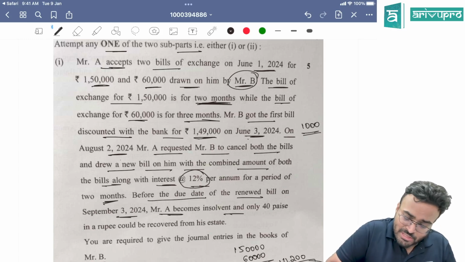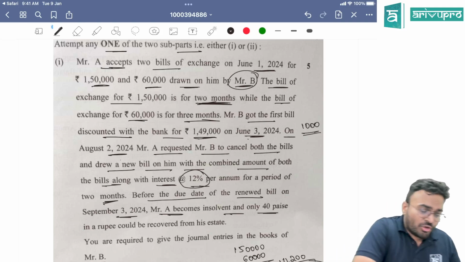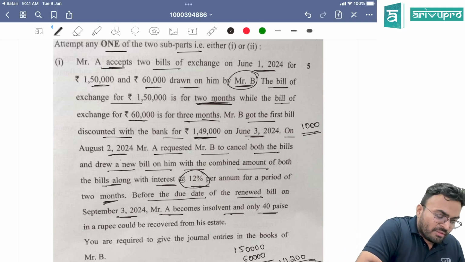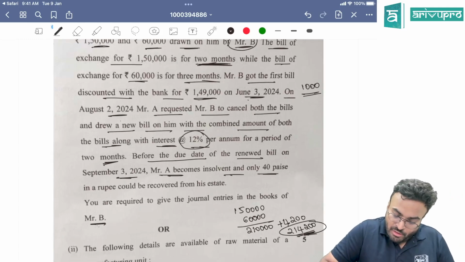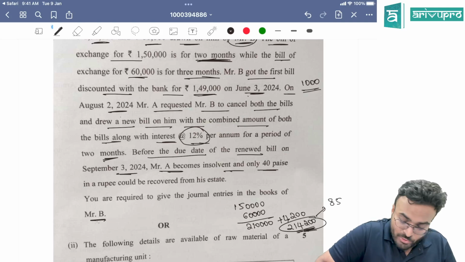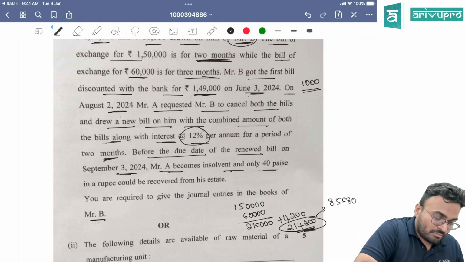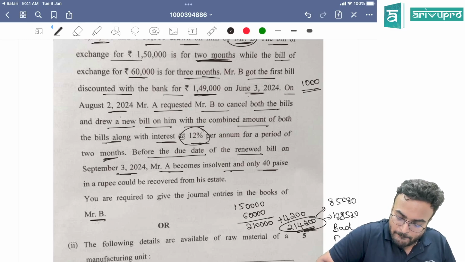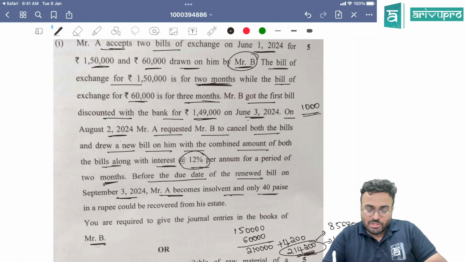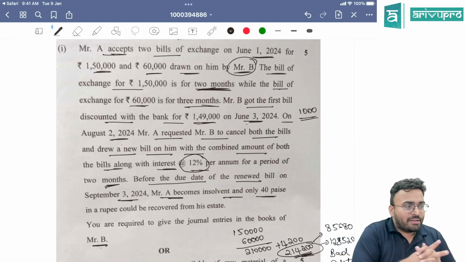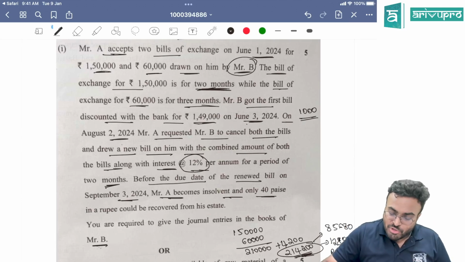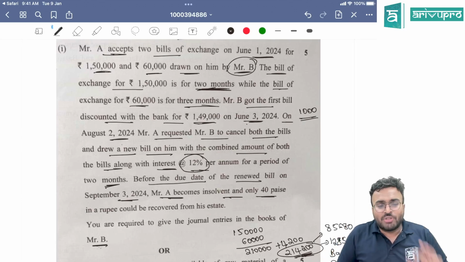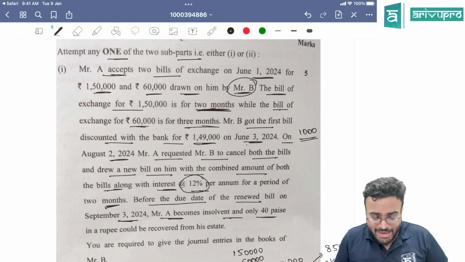Before the due date of the renewed bill, Mr. A becomes insolvent and only 40 paisa is received. So 2,14,200 into 40%, that is 85,680 received. 2,14,200 into 60%, 1,28,520 is going to be bad debts. Okay, simple question, guys. So 40 paise in a rupee could be recovered. 40 paise is recovered. 60 paise is not recovered. 60% is going to be taken as bad debts.